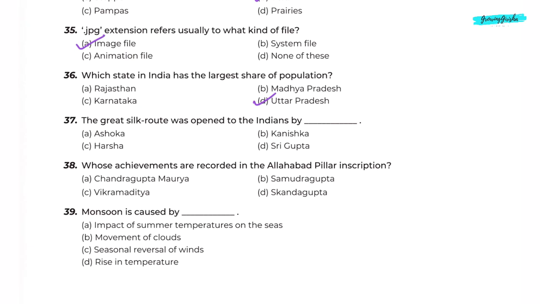Question 37. The Great Silk Route was opened to the Indians by dash. Option B, Kanishka. Question 38. Whose achievements are recorded in the Allahabad pillar inscription? Option B, Samudragupta. Question 39. Monsoon is caused by dash. Option C, seasonal reversal of winds.